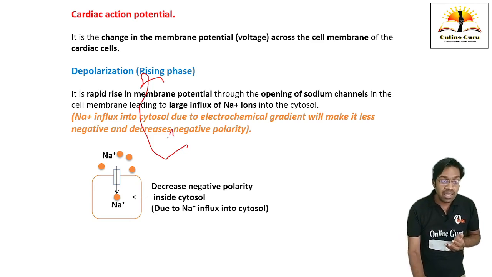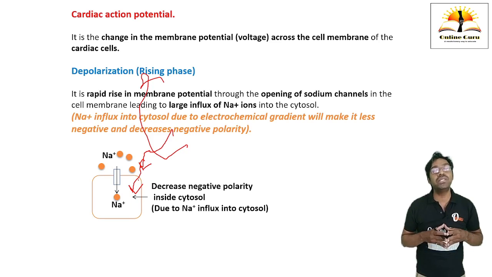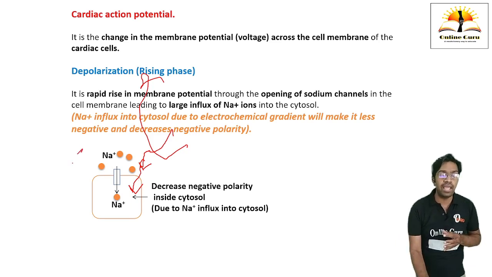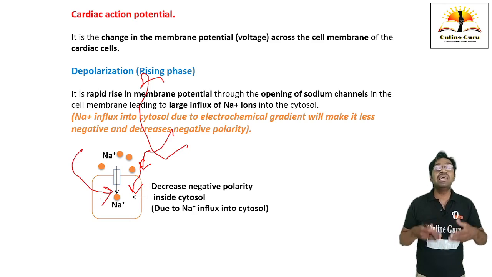Because when the stimulus is going to stimulate, there is generation of action potential, which will cause opening of the sodium channels, and the sodium will move inside the cell. As you know, sodium is having a net positive charge. The sodium will increase the positive polarity and decrease the negative polarity inside the cytosol. Therefore, there is an increase in the membrane potential. Therefore, it is also called as rising phase of the action potential.